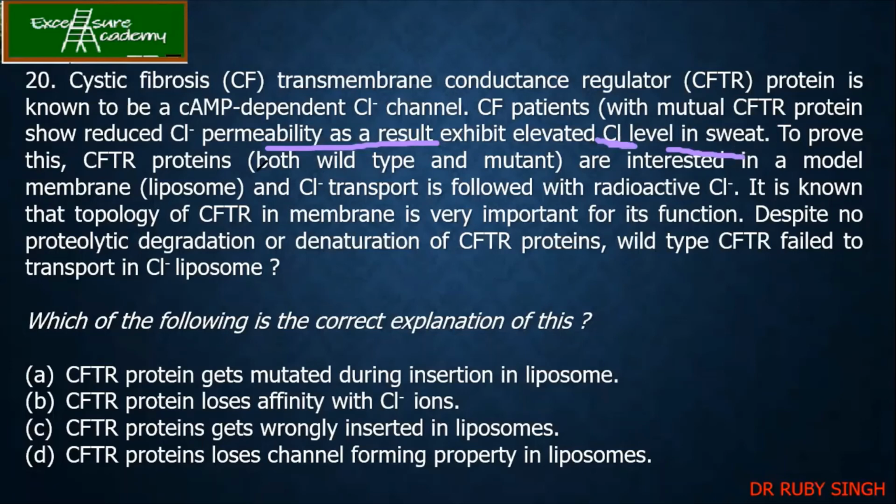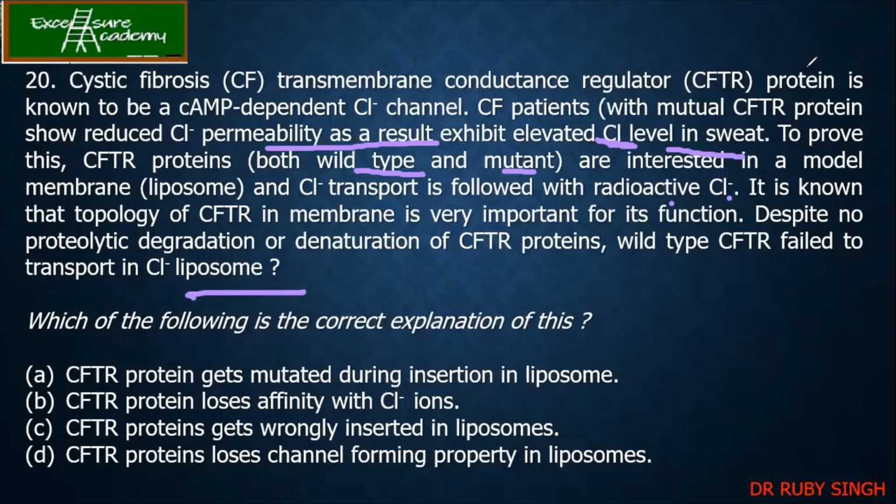Now, to prove this, CFTR proteins, wild type and mutant, are incorporated into a model membrane liposome, and Cl transport is followed with radioactive chloride. It is known that the topology of CFTR in the membrane is very important for its function. Despite no proteolytic degradation or denaturation of CFTR proteins, wild type fails to transport in the liposome. Now, which might be the answer over here? See, it's very simple.